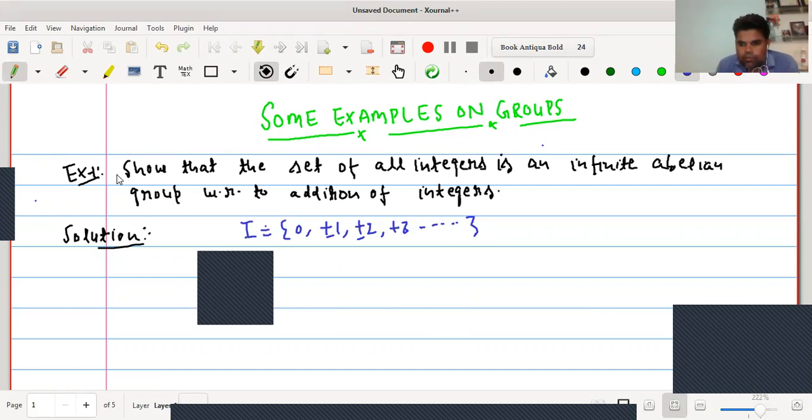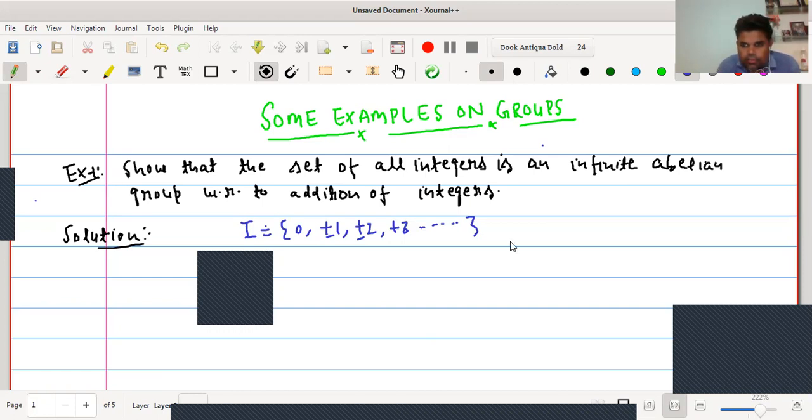We know that closure property is satisfied if we take any two elements of that set and apply the binary operation between them, and the new element also belongs to the set. It means if A, B belongs to I, then A plus B belongs to I. It is a very basic property.